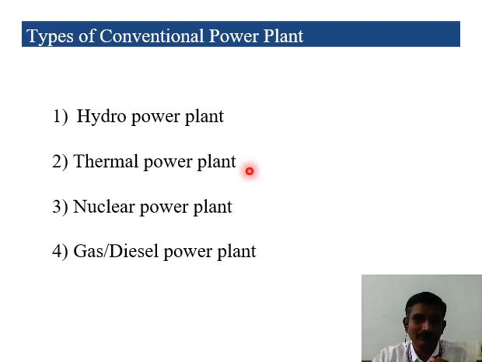If it's a thermal power plant, we are using coal as the energy source to generate the power. Using the coal, we heat the water. When the water is heated, high pressurized steam comes out from that. That high pressurized steam will hit the turbine, and the turbine will rotate because of the high pressure produced by the steam.